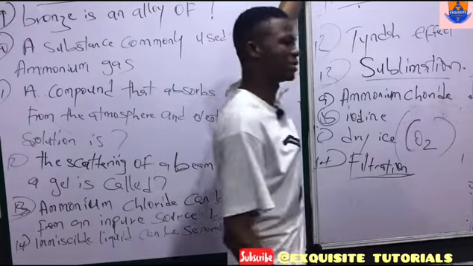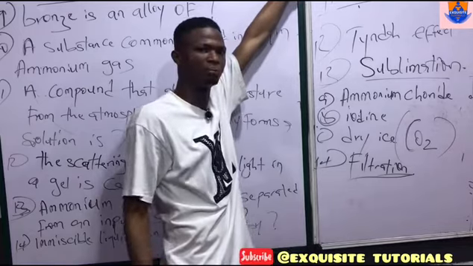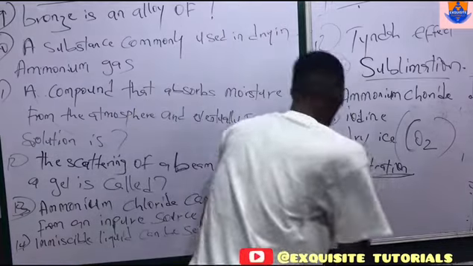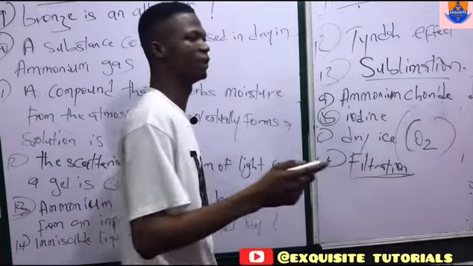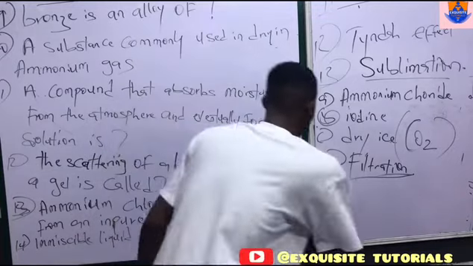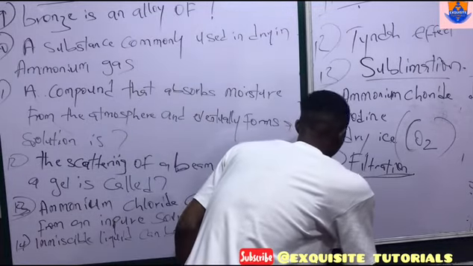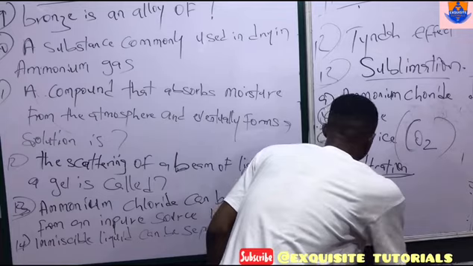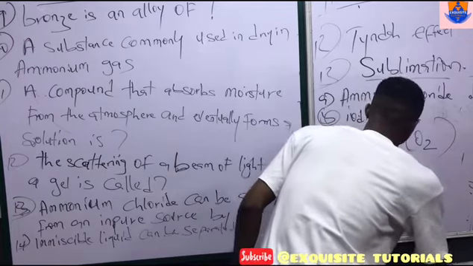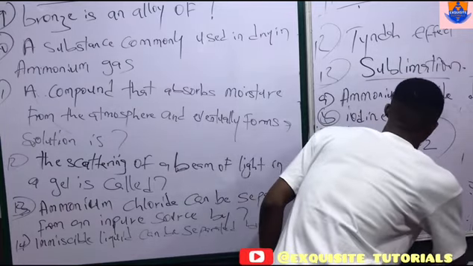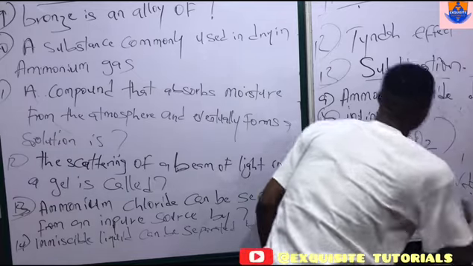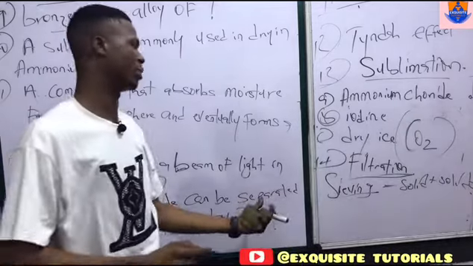Now I think earlier I talked about sieving. Sieving is used to separate solid with different particle sizes. Sieving, solid plus solid. The difference is the size of the particle.